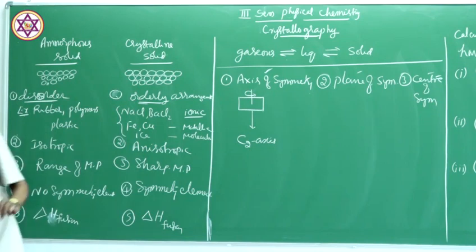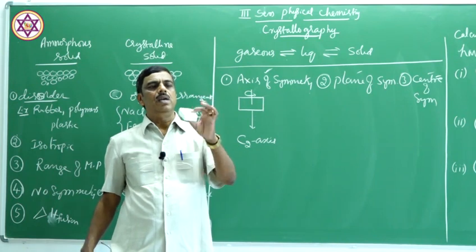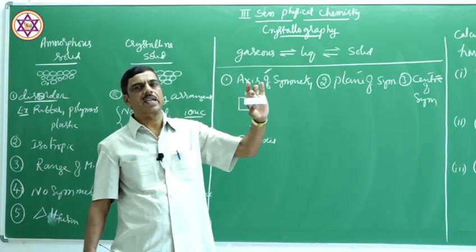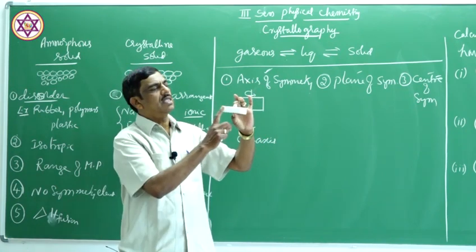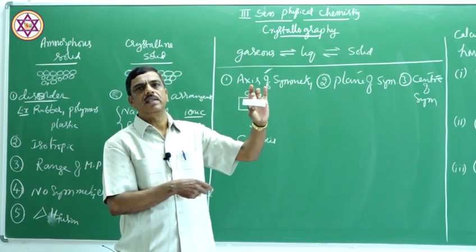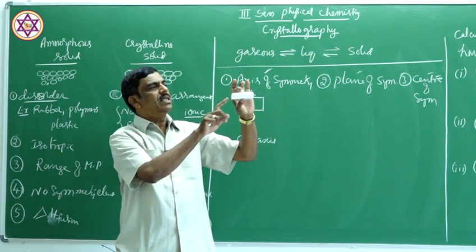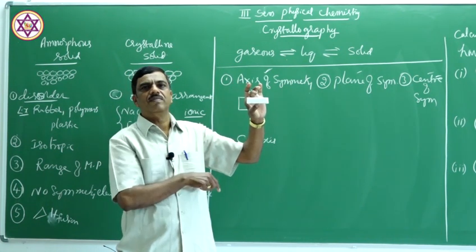But now you see, this is the rectangular shape. Consider an imaginary line passing through this rectangle. Now you see this face, this is length and this is breadth. Now this length shape is repeated twice on rotation through 360-degree angle.